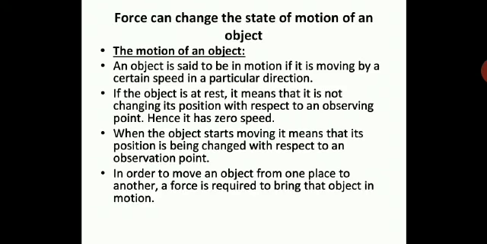Now exploring force, we will see more aspects of force, different aspects. Force can change the state of motion of an object. Let us see. We will have to study this in a little detail. Okay. An object is said to be in motion if it is moving at a certain speed in a particular direction. This you all know. If the object is at rest, it means that it is not changing its position with respect to an observing point. Here it has zero speed. That means a car standing still relative to you when you are observing it has zero speed.